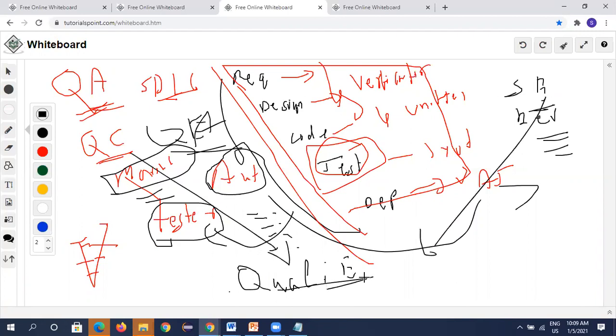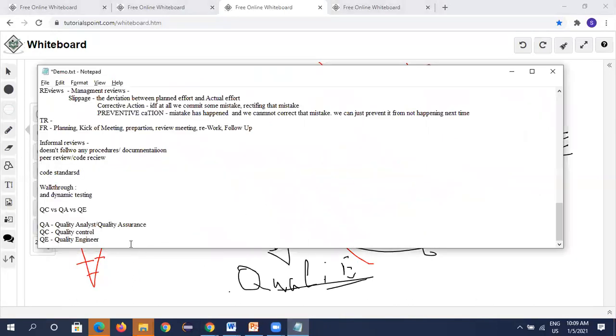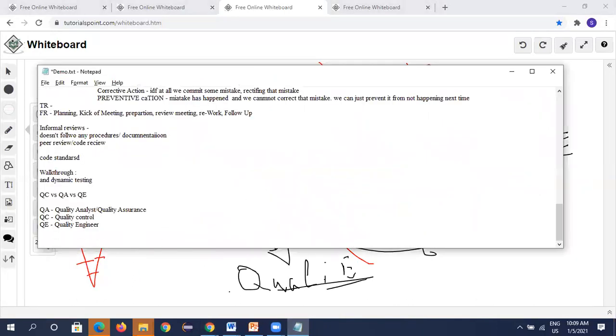The quality engineer does coding in a known language, and the purpose of it is the testing of the application.